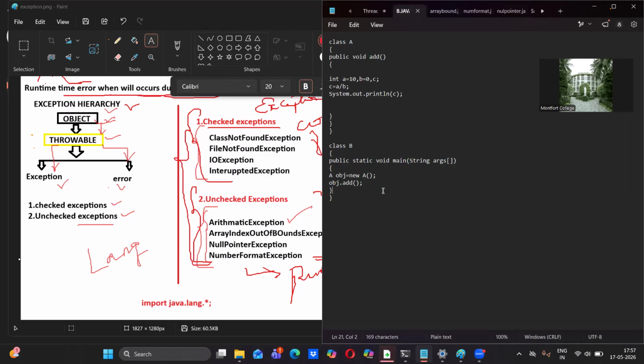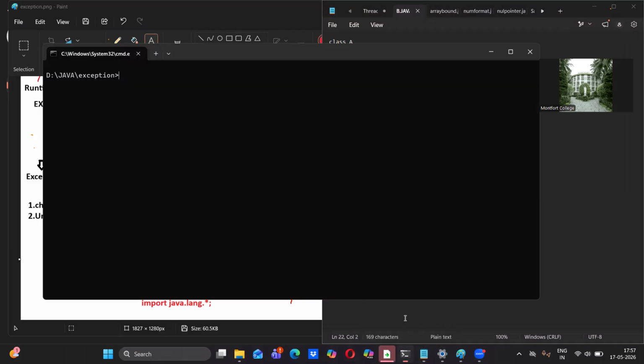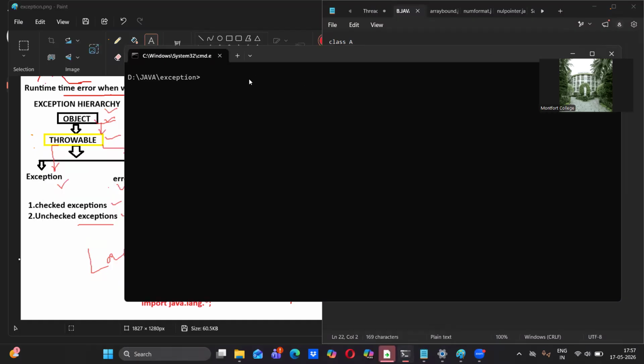Now let me save this code. Control S. Okay. After this, let me take the command prompt. Already I opened and kept it. You know how to open this command prompt for execution. So to execute that code, this is the syntax: javac.